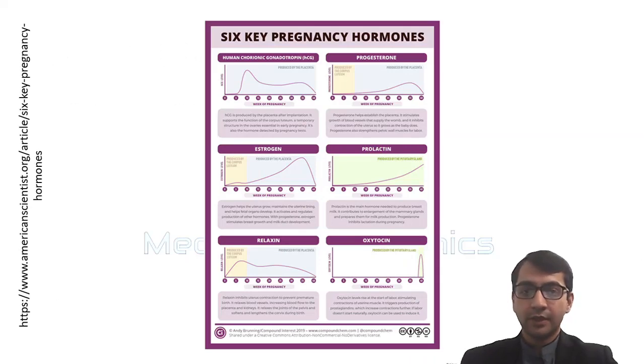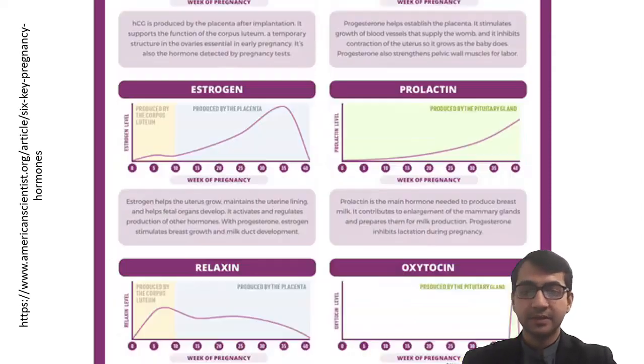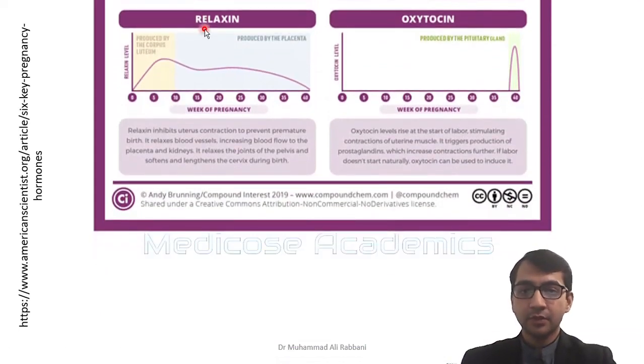I am not reading it. You can pause the screen here. They have compared human chorionic gonadotropin, progesterone, prolactin, and estrogen. These are produced by which gland in pregnancy? You can see HCG is being produced by the placenta throughout. Progesterone in the beginning is produced by the corpus luteum. Estrogen in the beginning is produced by the corpus luteum, but you see, around week 10, that is the end of the first trimester, throughout the second and third trimester, it is being produced by the placenta. Same is for these hormones. Relaxin, in the beginning it is produced by the corpus luteum, and then it is produced by the placenta. And oxytocin is produced by the pituitary gland.